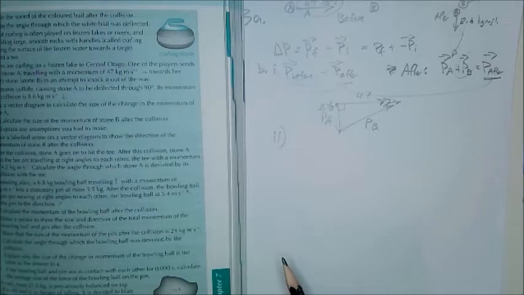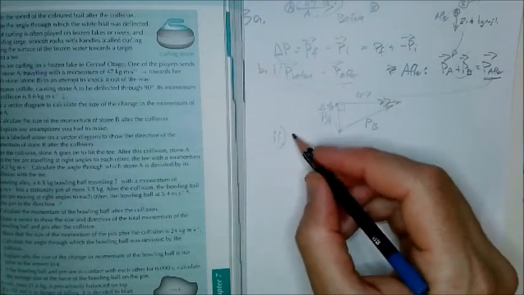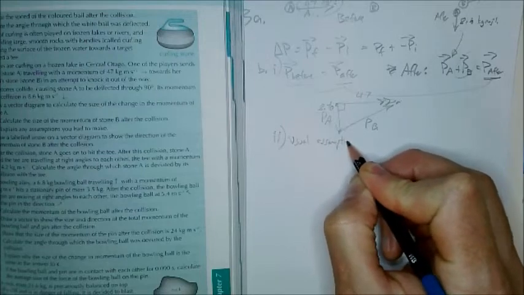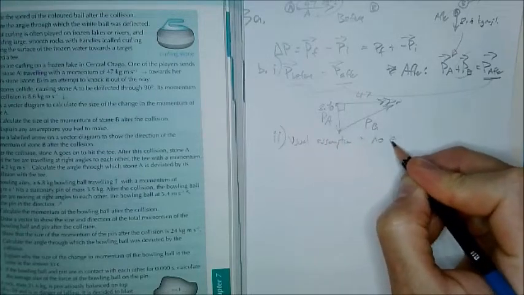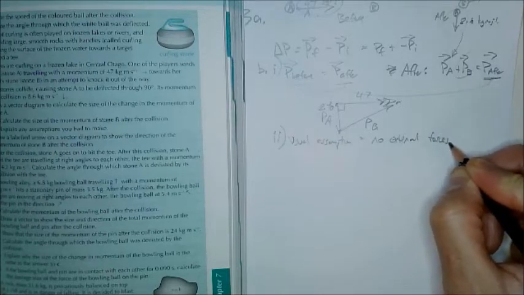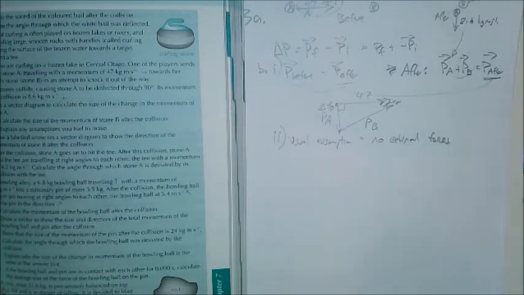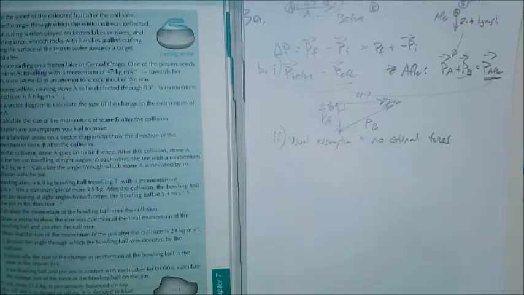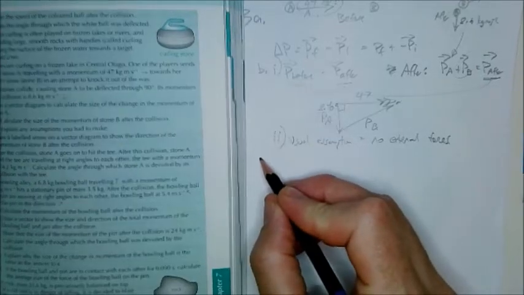B2, explain any assumptions you've made. So the usual assumption here is no external forces. The reason for that is, if you have external forces, then you have a change in momentum being caused by something else, which means that momentum is not conserved.